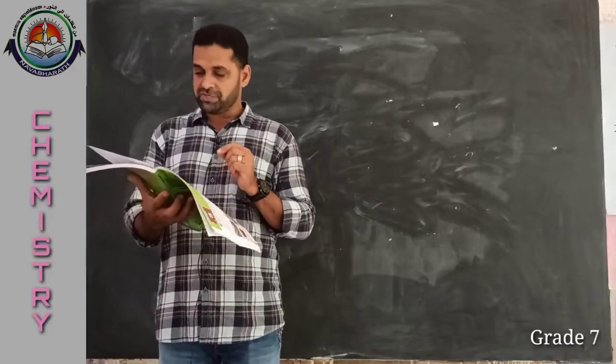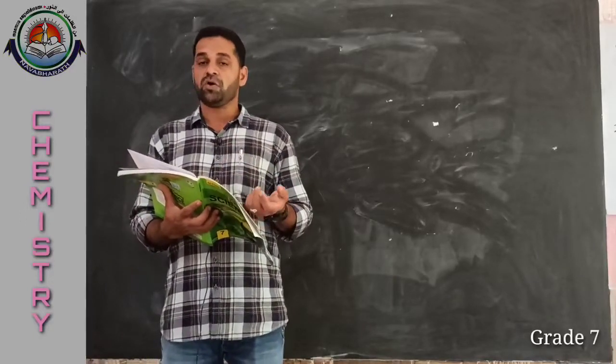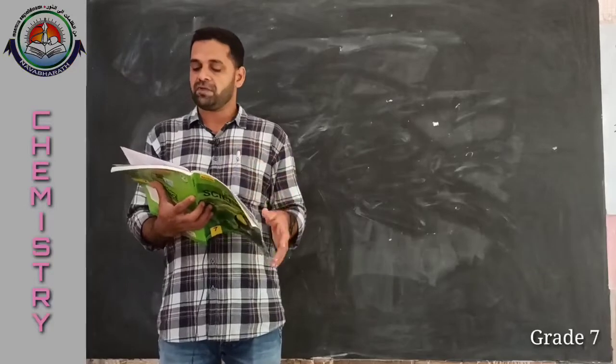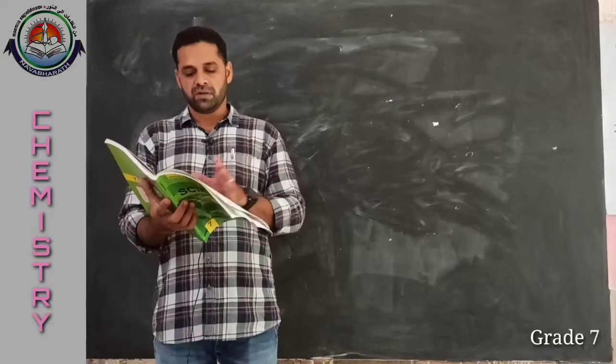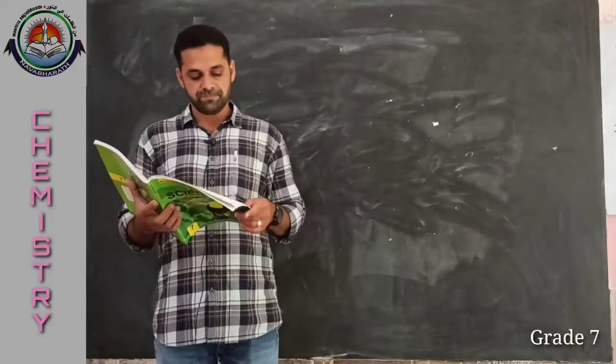The hair of sheep grows again before the onset of winters and protects them from the cold weather. That answer you have to write.